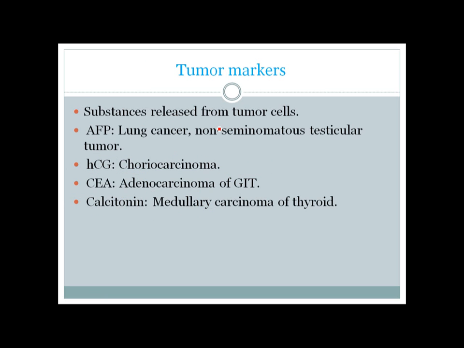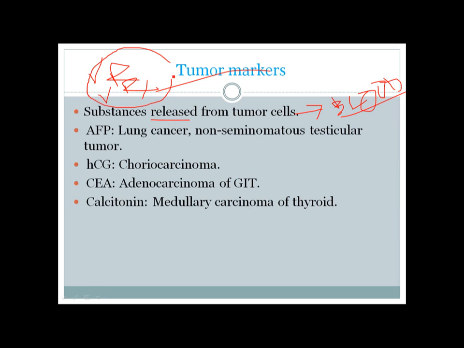Next there are something called tumor markers. Tumor markers are substances that are released from tumor cells into the bloodstream, and we can measure them in the blood. So they are measured from blood, not from histology slide. They are mainly used to detect the recurrence of the tumor, and also to see the response of the treatment. Recurrence and response to treatment are the two main uses of tumor markers, but some say it can also be used for screening of the tumor, but it's not a major use.